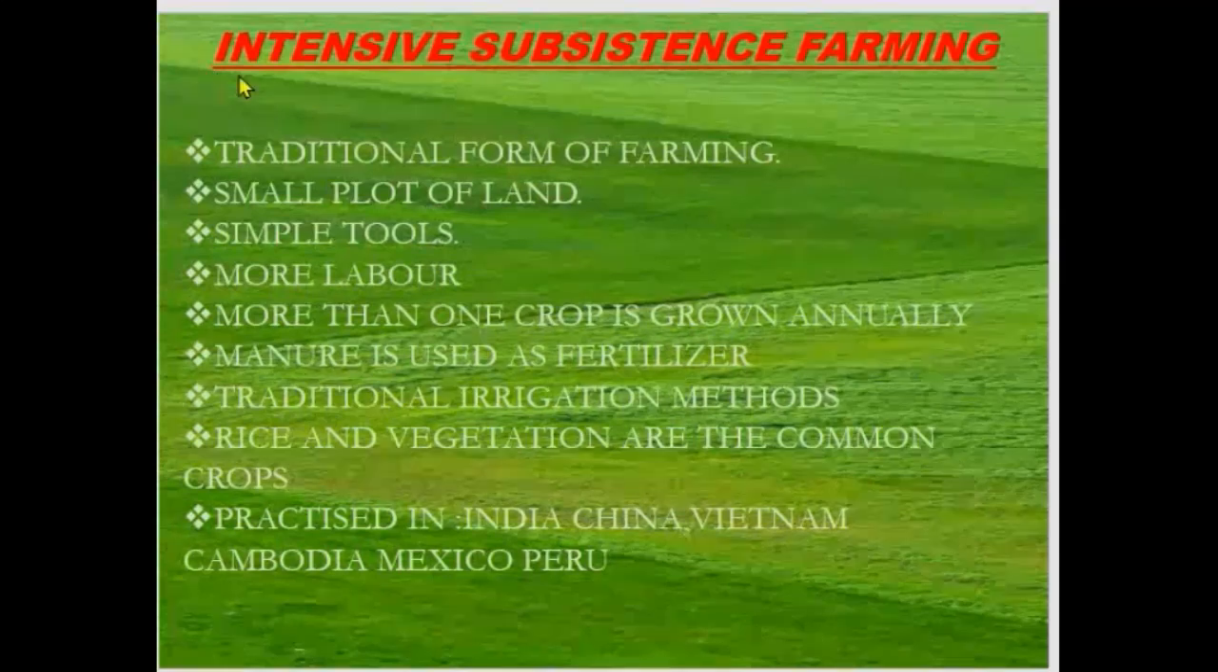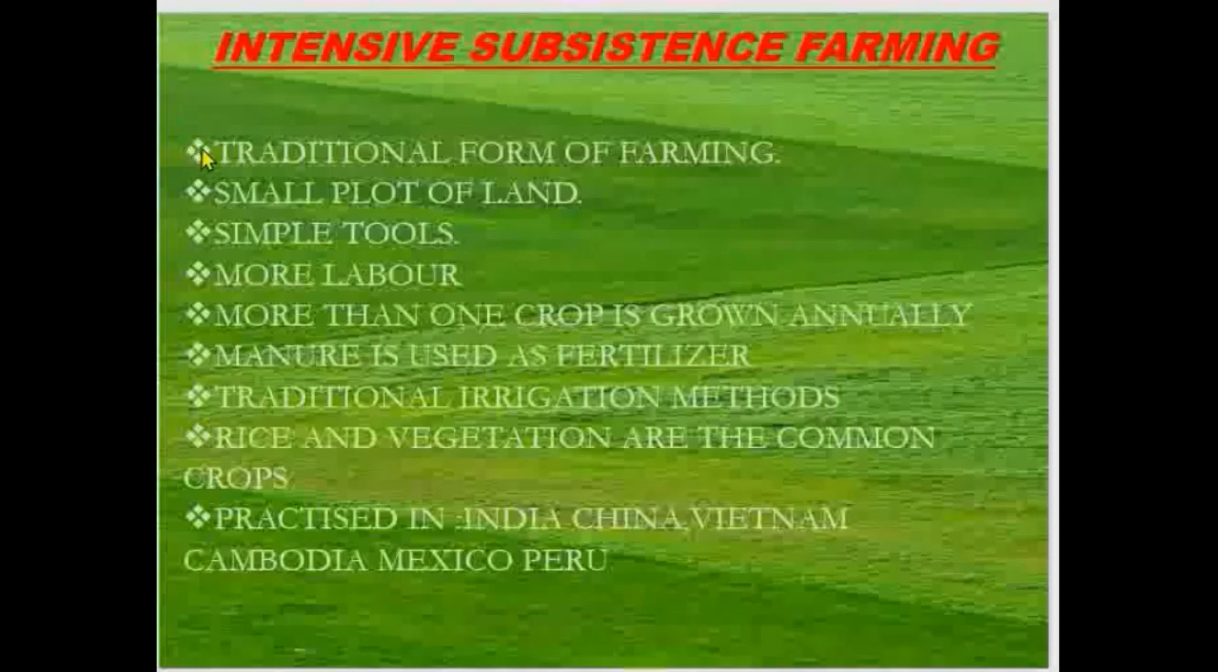As I told you, subsistence farming is of many kinds. So we will study today intensive subsistence farming and its features. It is a traditional form of farming. Small plots of land are used. Simple tools. More labor. More than one crop is grown annually. Manure is used as fertilizer. Traditional irrigation methods. Rice and vegetables are the common crops.